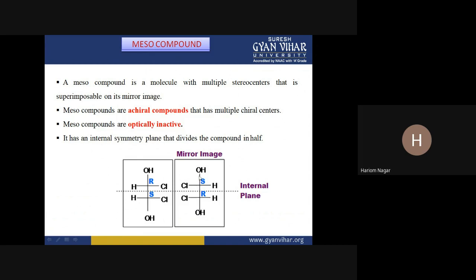So such types of compounds, where there may be two or more than two chiral centers but an internal plane is present, are called meso compounds. And two meso compounds may be mirror images of each other, means they may be an enantiomeric pair. These compounds are actually an enantiomeric pair of each other. But individually, these compounds are optically inactive. They are optically inactive due to the presence of the plane.